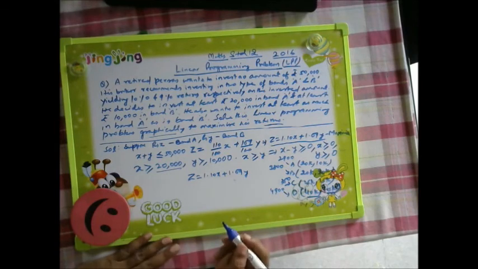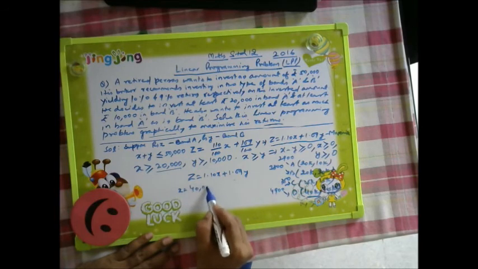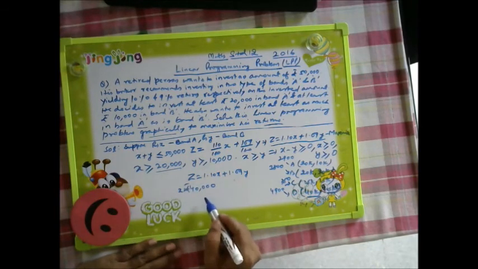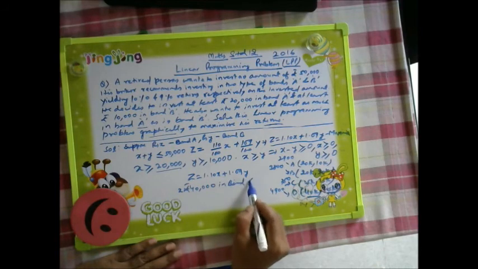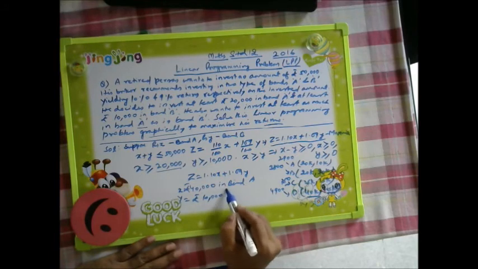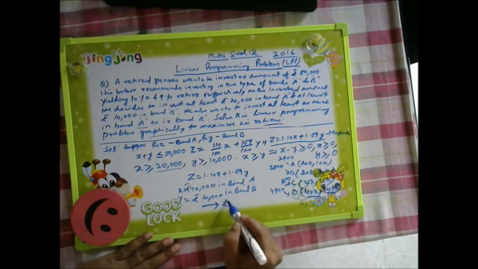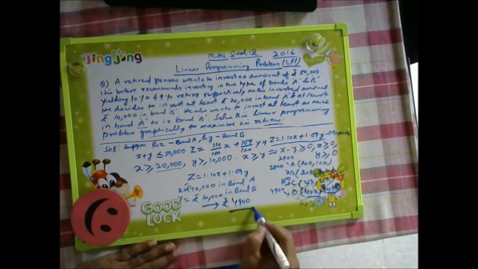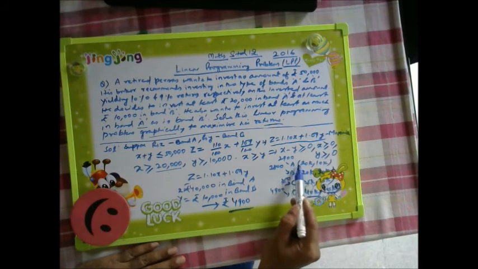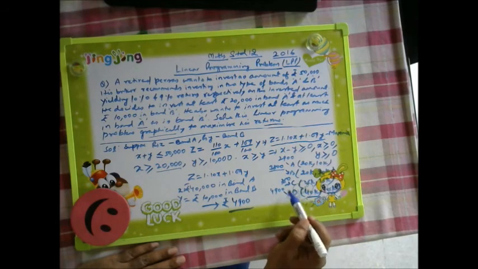We saw that when there is an investment of x equal to 40,000 rupees in bond A and y equal to 10,000 rupees in bond B, then there is a maximum gain of 4,900 rupees. For A we got 2,900, for B 3,800, for C 4,750, and for D 4,900.